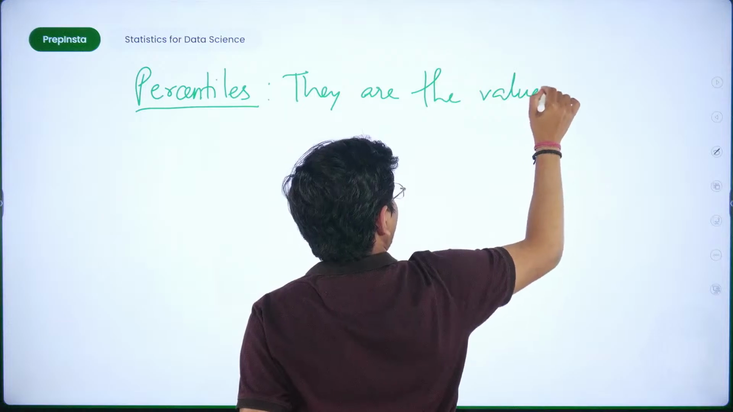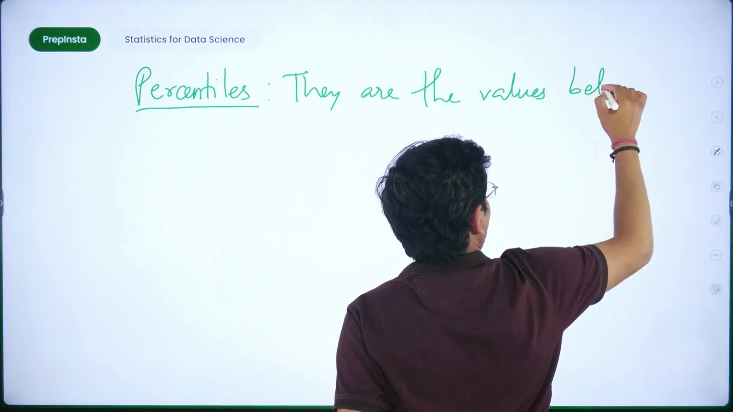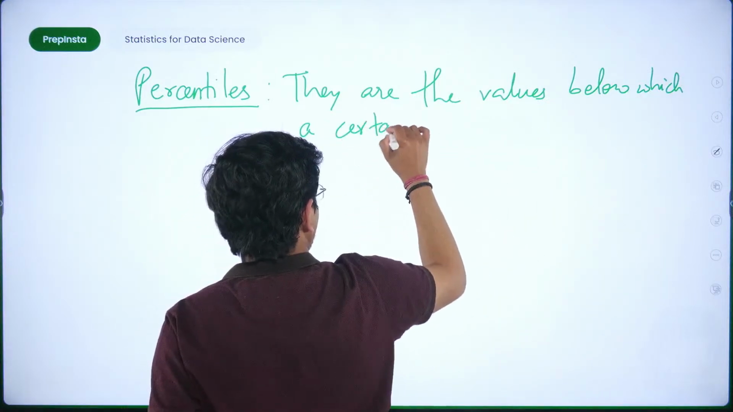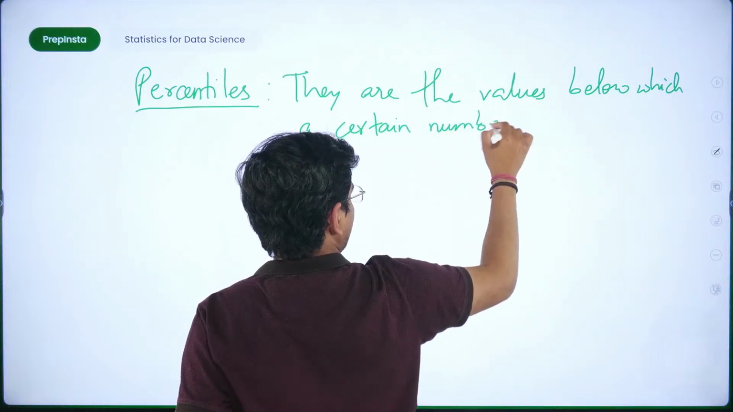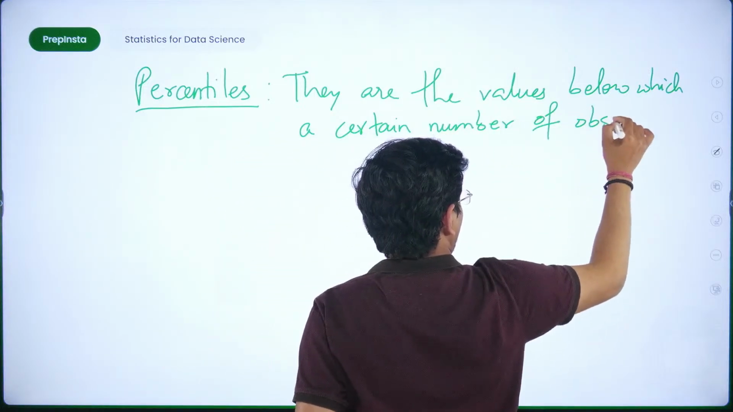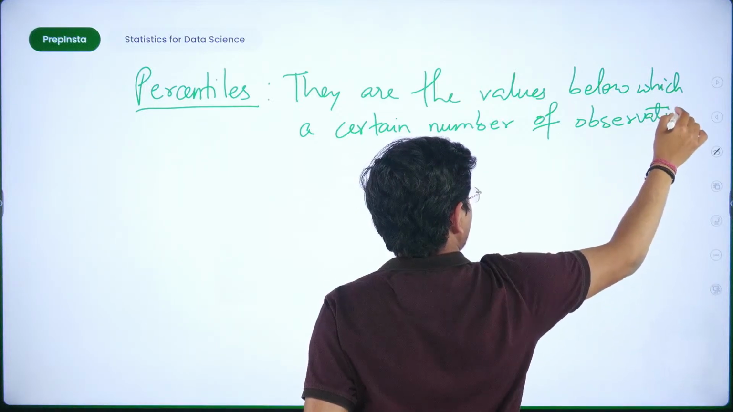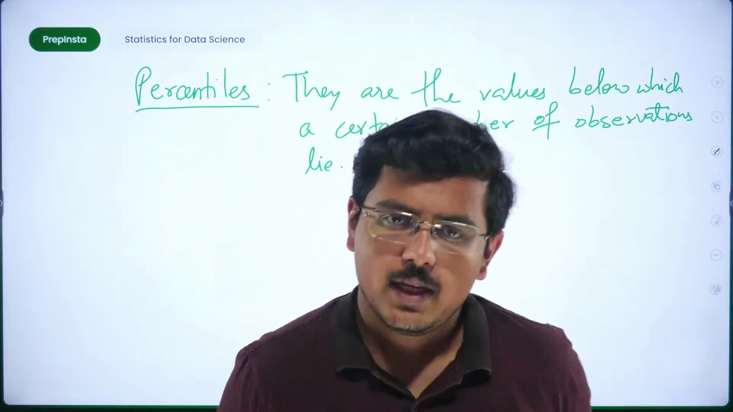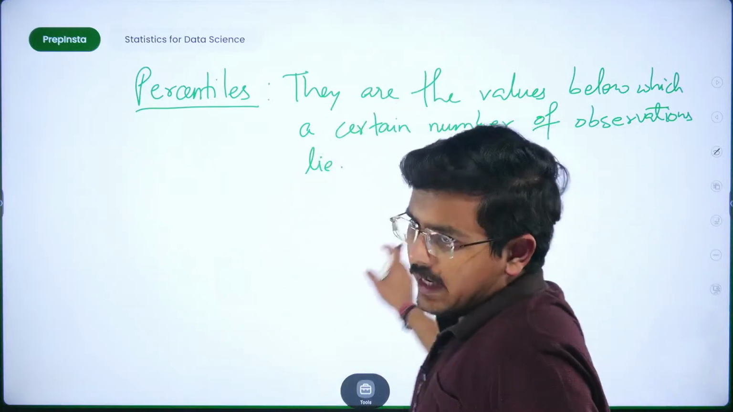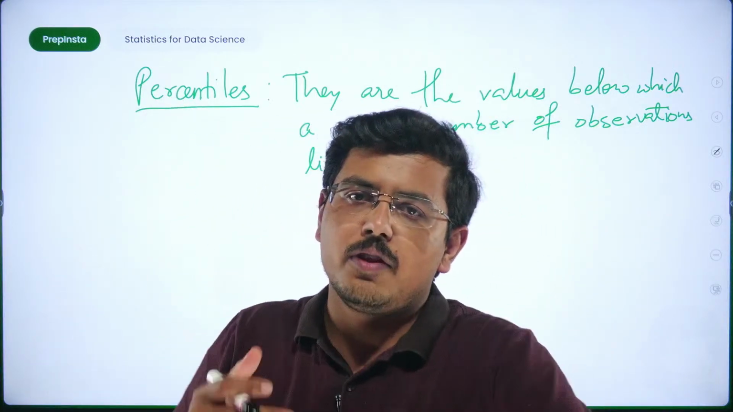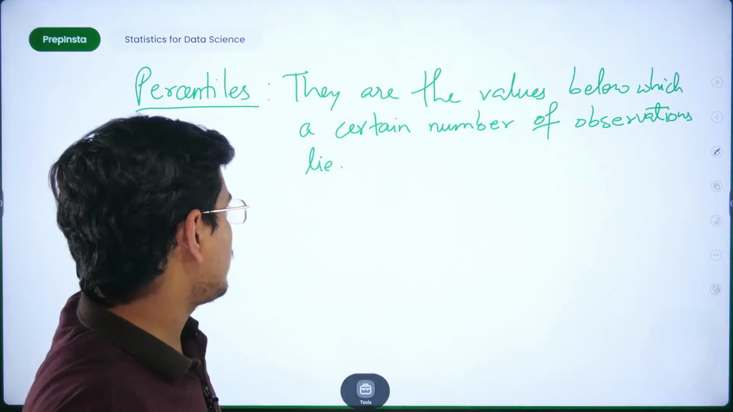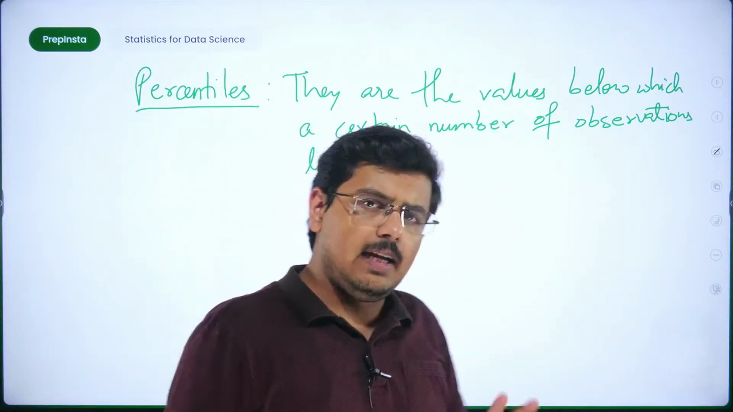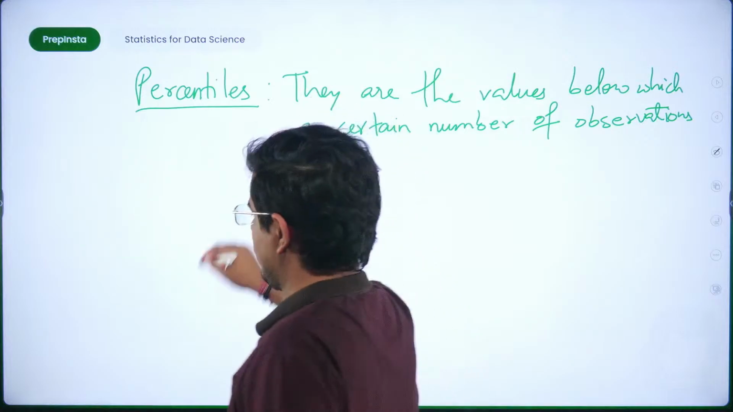So percentiles are the values below which a certain number of observations lie. And usually this term percentile is often confused with percentage. So this is not the same as the percentage that you study, number one. Secondly, let's understand what percentage is first, then we will talk about percentile, okay?